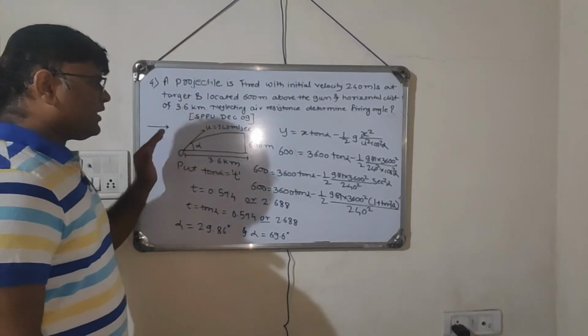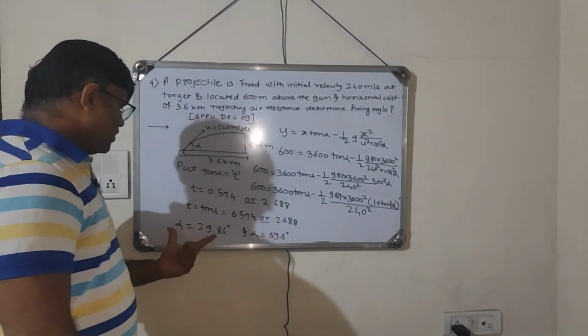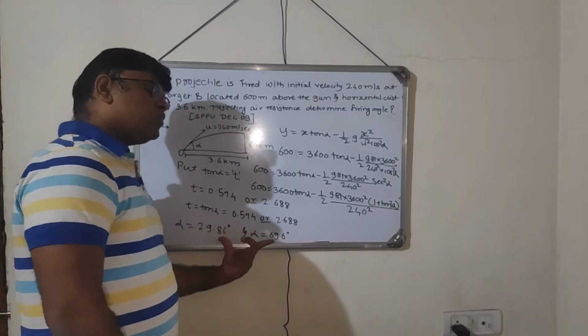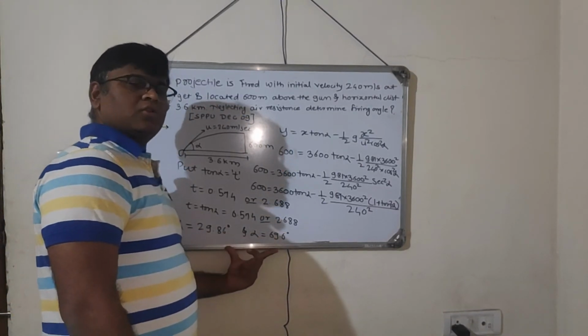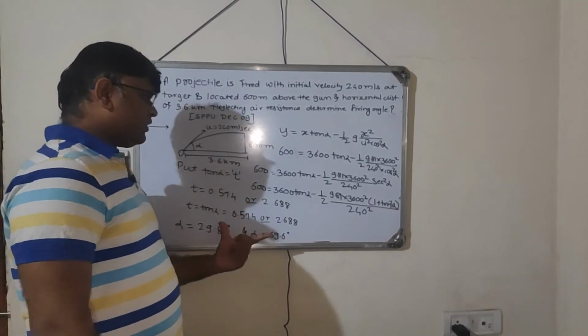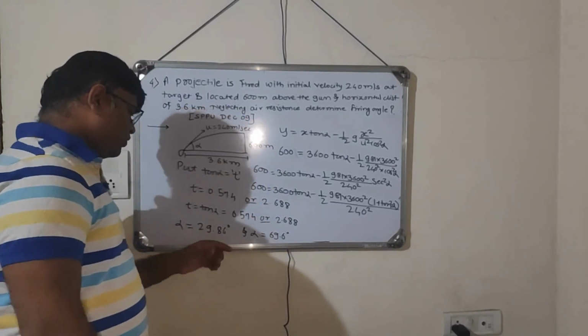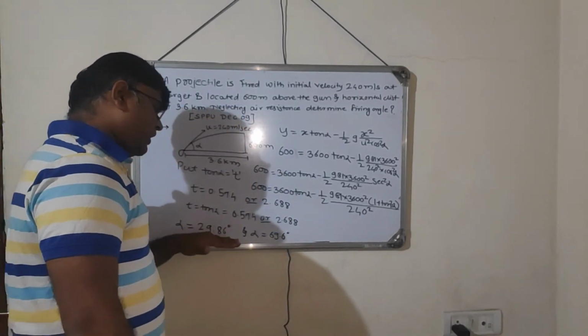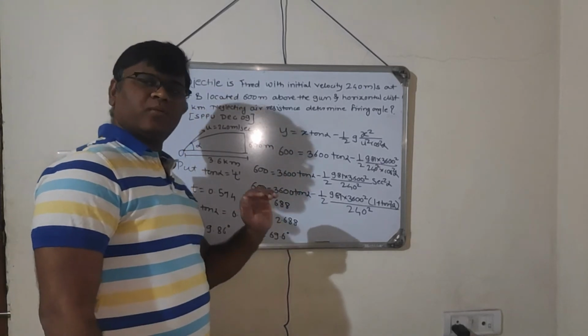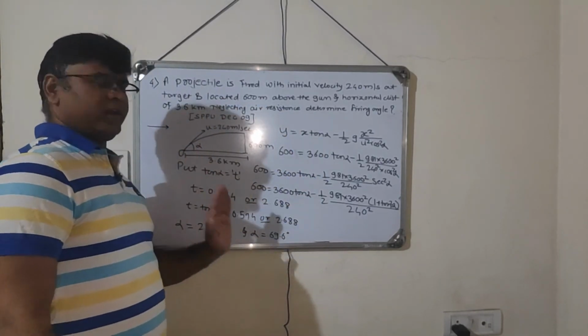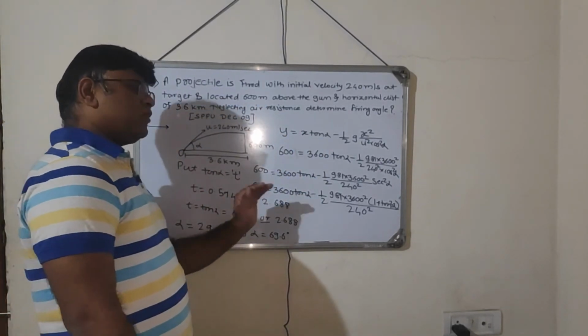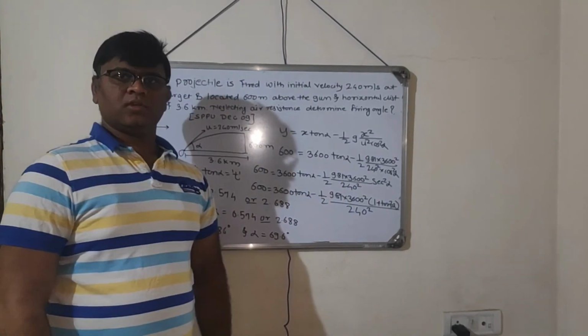So I can get the same range using two different alpha, and that is possible. So the answer for this particular question would be alpha is 29.86 or alpha is equal to 69.6 degree. Both are correct. The two alpha angles will give me the same range.